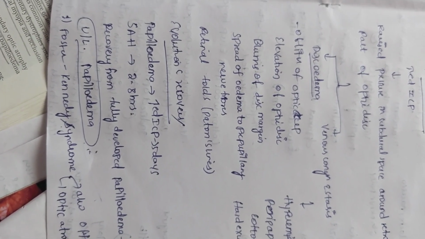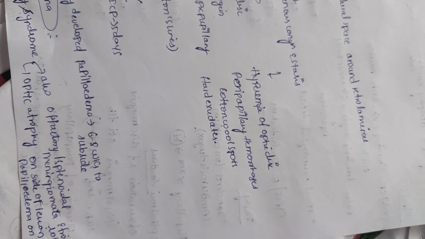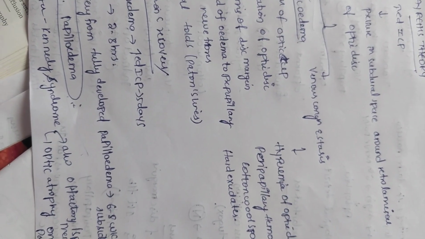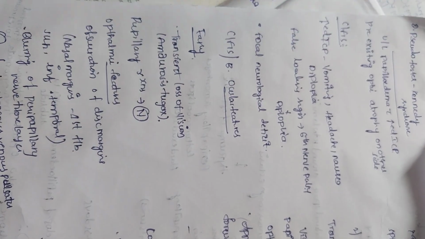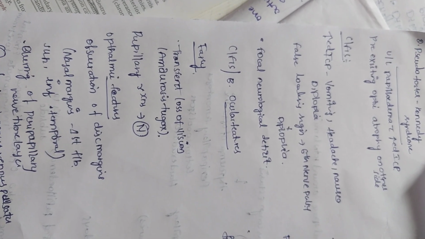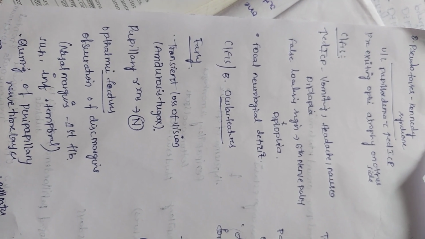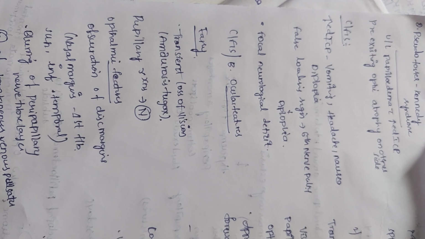Unilateral papilledema is seen in Foster Kennedy syndrome, which is associated with olfactory groove or sphenoidal meningiomas or frontal lobe tumors. Optic atrophy on the side of the lesion and papilledema on the other side is Foster Kennedy syndrome, whereas pre-existing optic atrophy with papilledema now developed on the other side is pseudo Foster Kennedy syndrome.